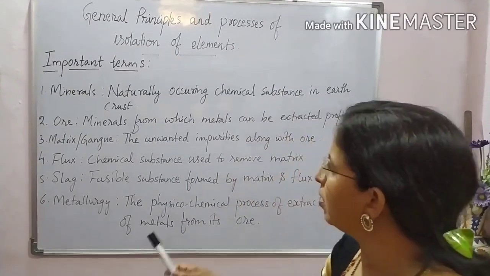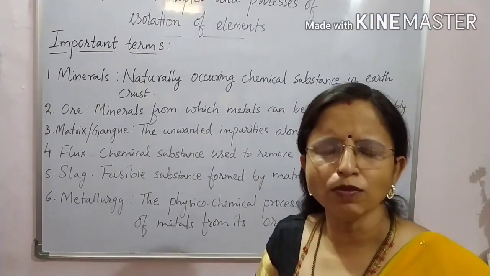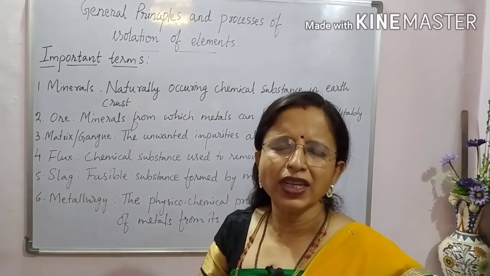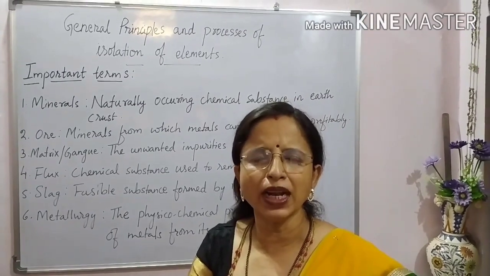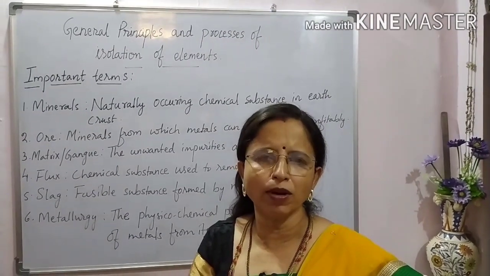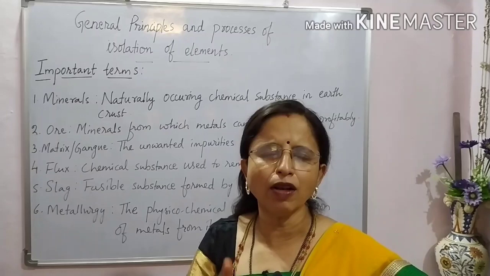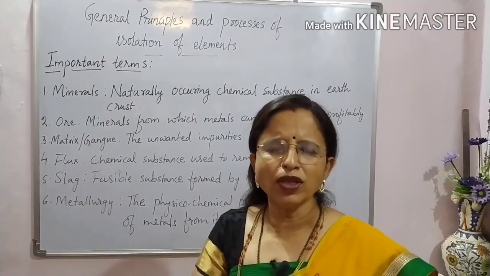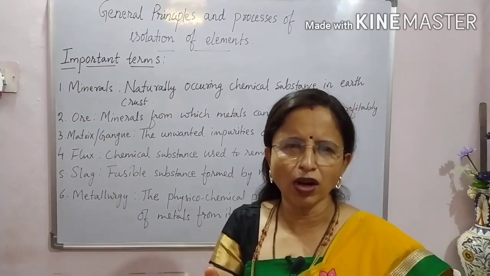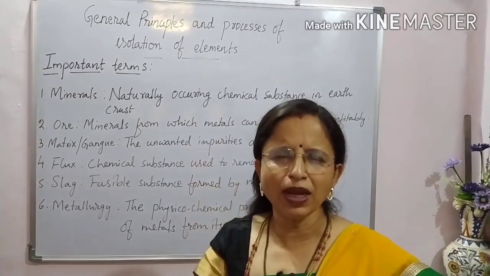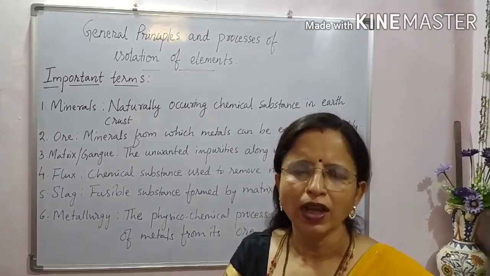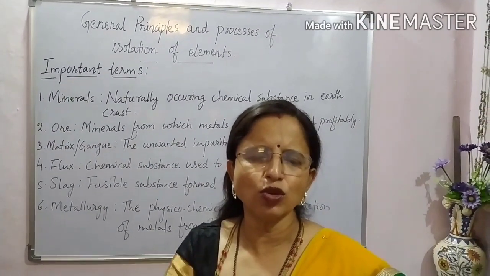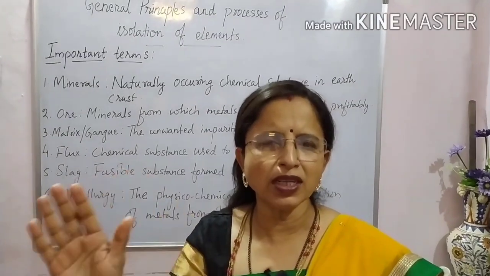Then the next term is ore. Ore is the most important term you have to know in metallurgy. Ore is a mineral from which the metal can be extracted profitably. Suppose I have dug the earth and got one stone, and after chemical analysis, I found the iron percentage is 35%, copper percentage is 2%, aluminum percentage is 5%.